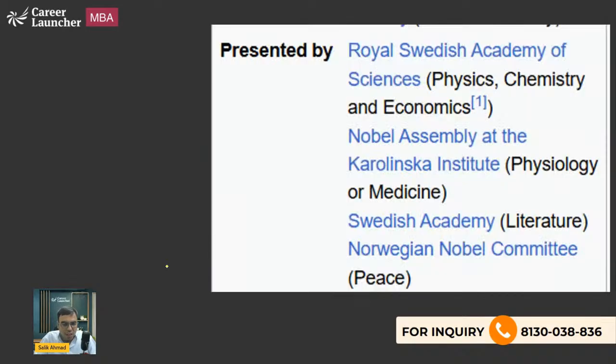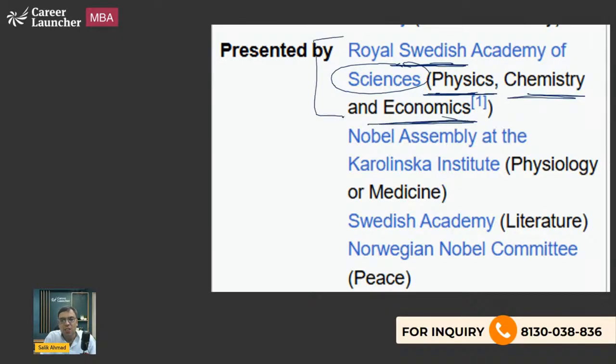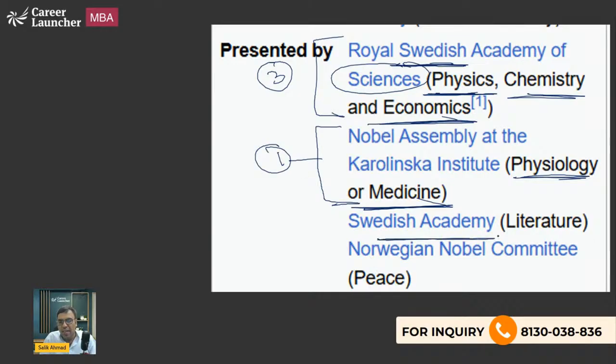Okay. So you can see it here. Royal Swedish Academy of Sciences gives 3 awards: Physics, Chemistry, and Economics, which is also considered as science. So this is actually 3 awards. Nobel Assembly at Karolinska Institute gives the award in Physiology or Medicine. So this is 1 award. Swedish Academy for Literature. This is 1 award. All these 3 plus 1 plus 1. So all these 5 awards are actually given from Sweden.